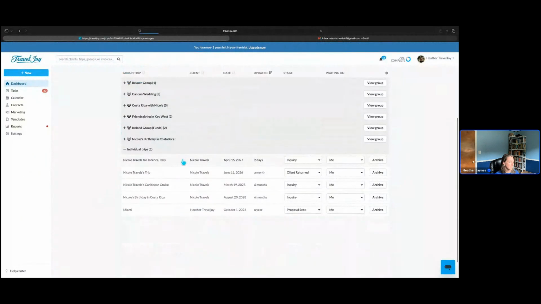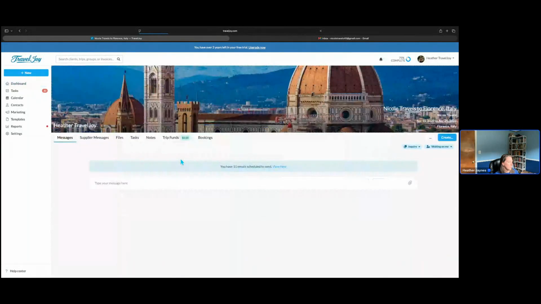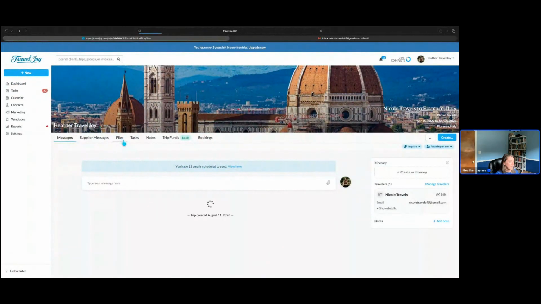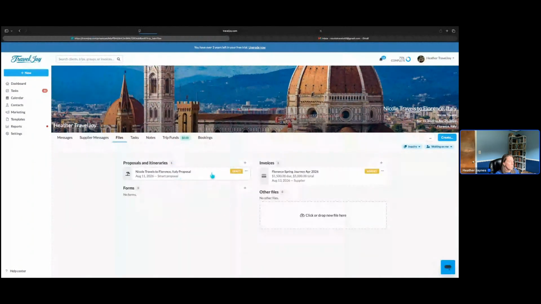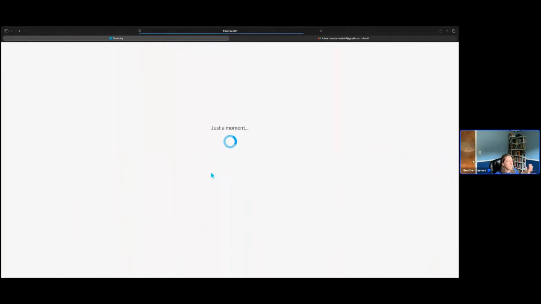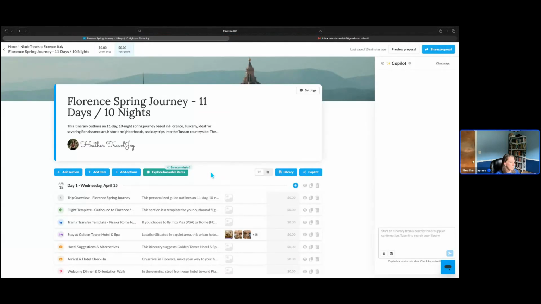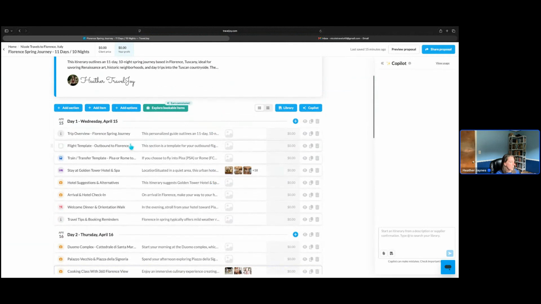Let me go back in here. So you can still import information if you have it from your supplier and the client hasn't made their decision yet on where they want to go. If you want to import information, either using the Copilot and Magic Importer or forward it from the email or Magic email, you can still have everything loaded in just like this. And then you can add an options section.